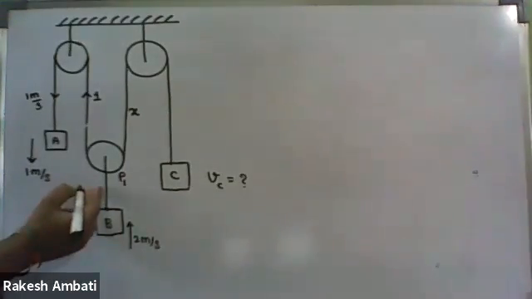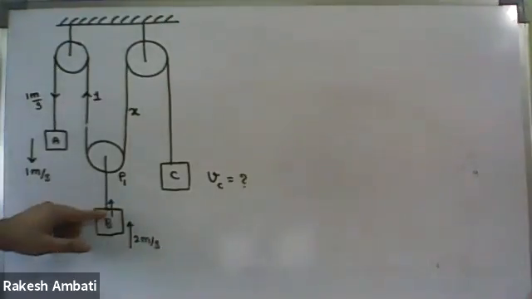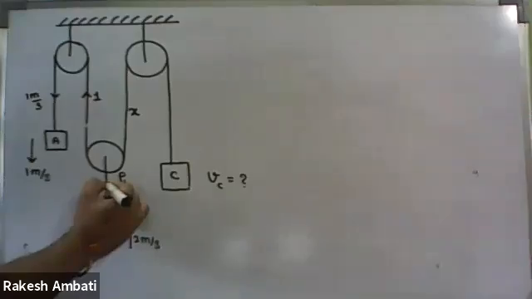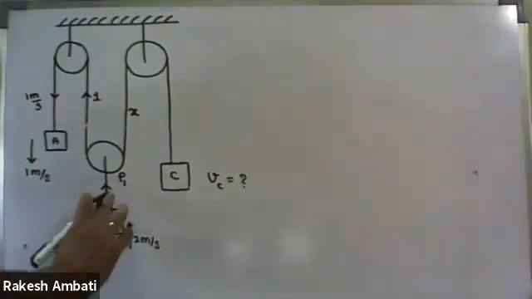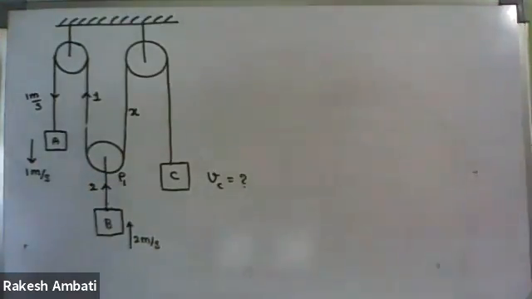This point is connected to the string, so the string is also moving up with 2 meter per second.